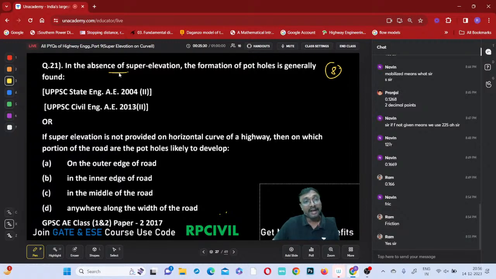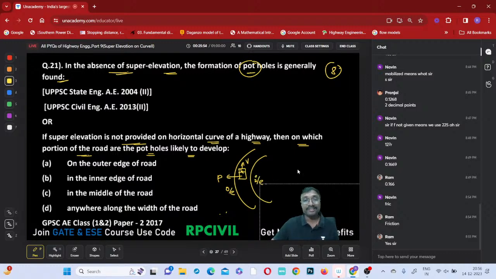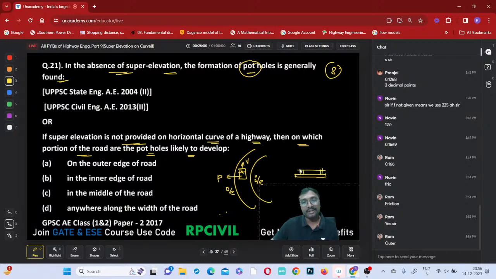In the absence of super elevation, the formation of potholes is generally found. If super elevation is not provided on the horizontal curve in a highway, then on which portion of this road are potholes likely to develop? The vehicle is traveling like this with velocity v. Centrifugal force is acting on which side, outer edge side or inner edge side? Always centrifugal force acts on the outer edge side only.